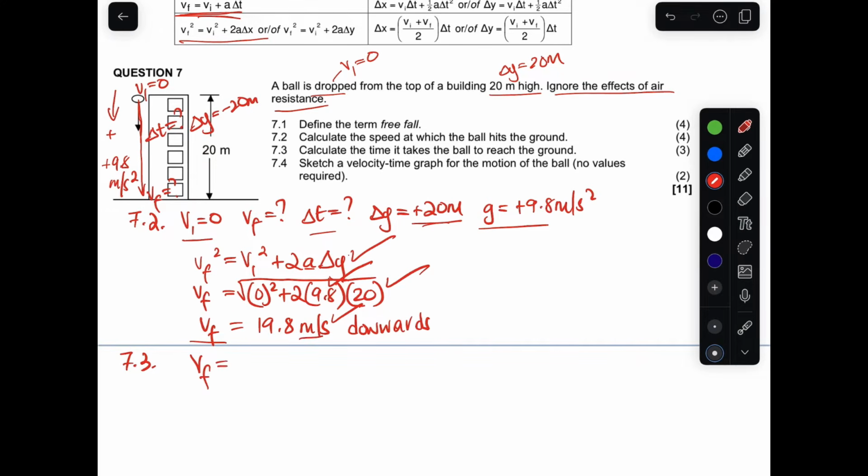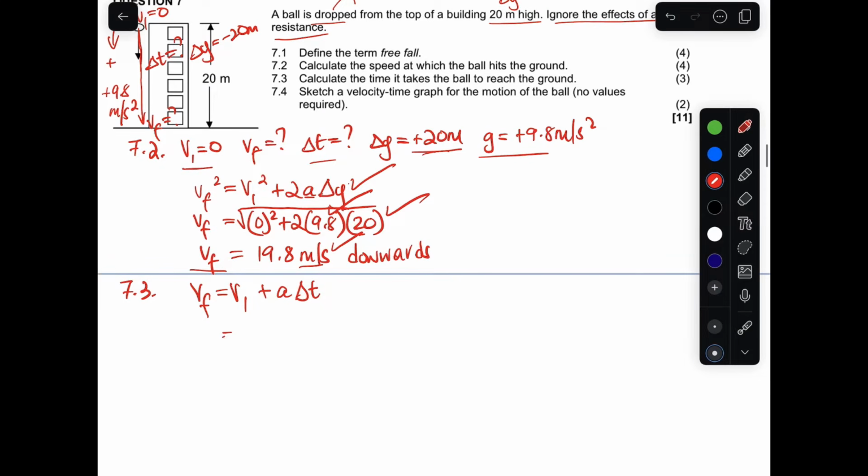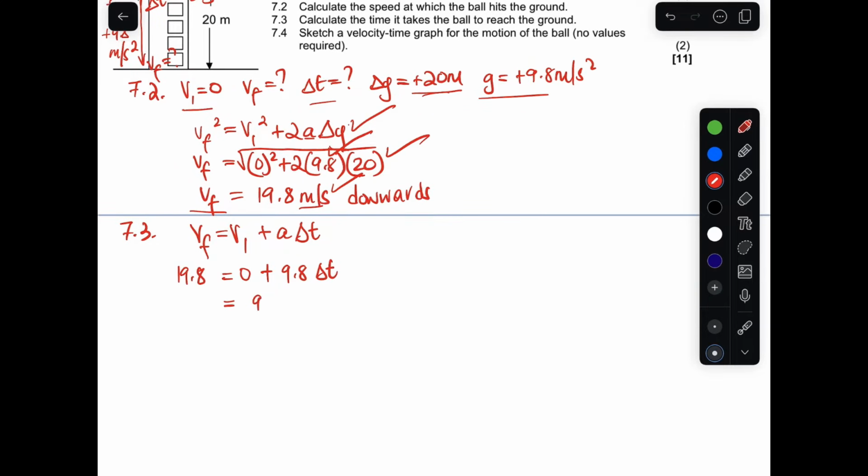We have the final velocity, the initial velocity and the acceleration. We're looking for time. So our final velocity there is positive 19.8, initial velocity is 0, and our acceleration, because we chose down as positive, is going to be positive 9.8, and we want time. So this is going to be 9.8 change in t equals 19.8, and we divide by 9.8 on both sides, since we want time as the subject of the formula. So our answer there is going to be 2.02 seconds. That's not the only way to calculate that, but I'll use that.